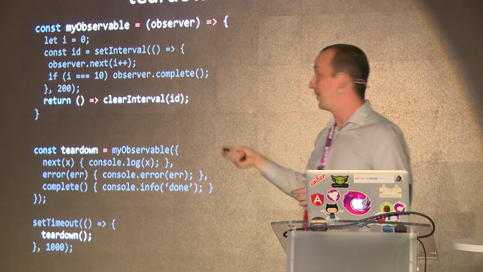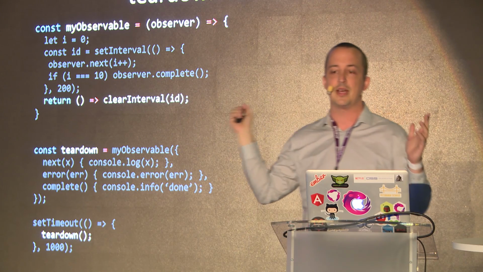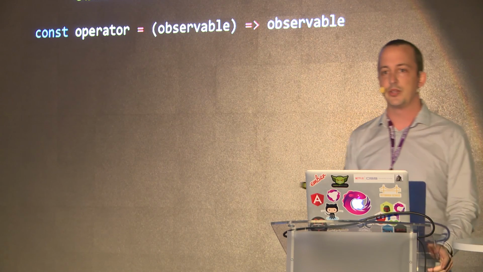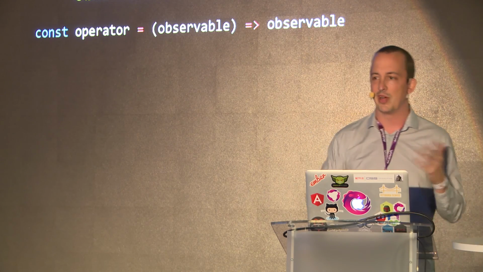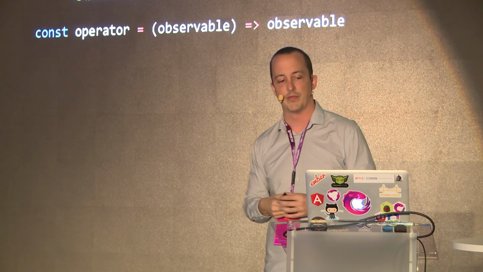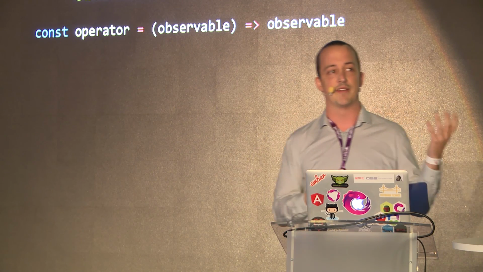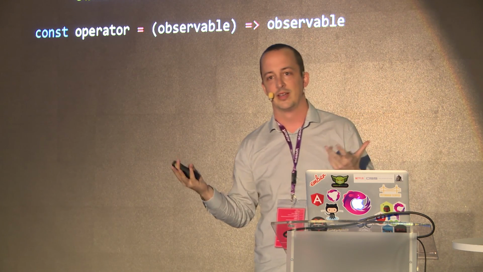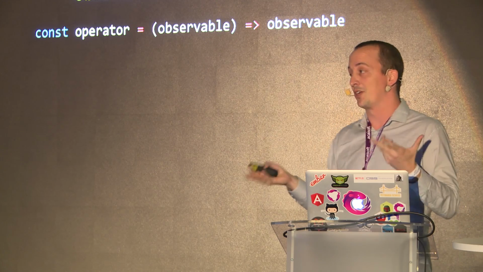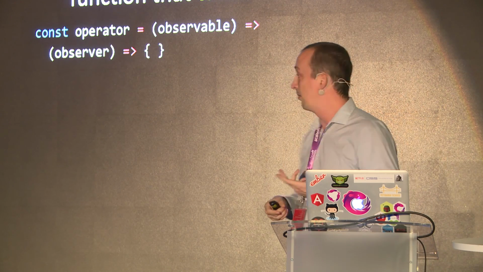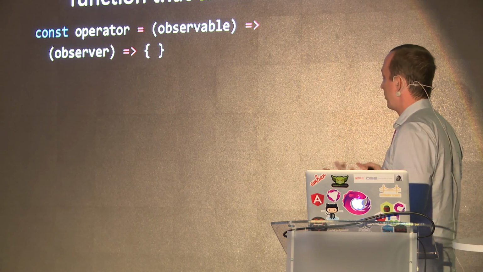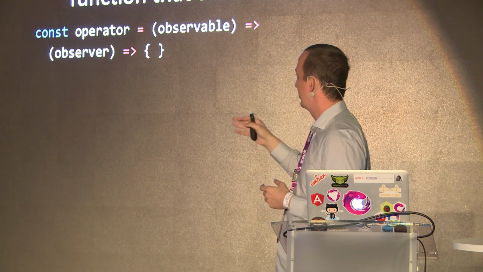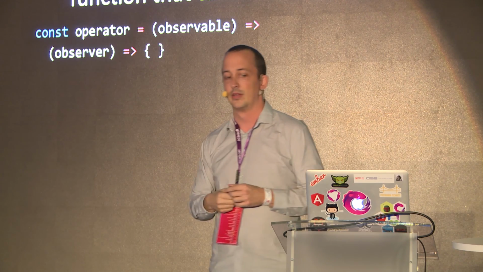So right now, I've got an observable, and we could write a whole observable library just like this with functions. Wouldn't that be great? Well, if we're going to do that, we're going to need operators. So we're going to want to have map and filter and all these things so we can do cool stuff with it. An operator is really a function that takes an observable and returns a brand new observable. And what did I just tell you about observables? Observables are functions that take observers, so we can swap that out. So now we've got this higher order function, right?